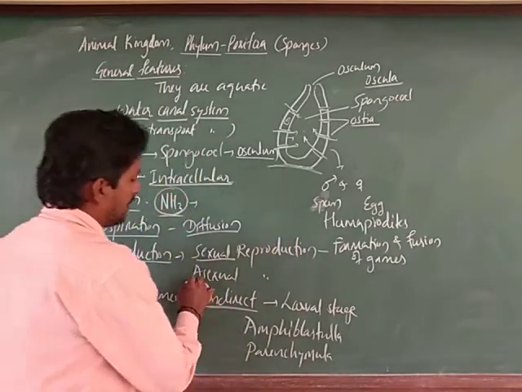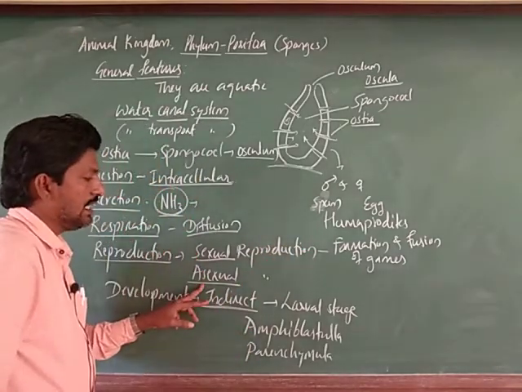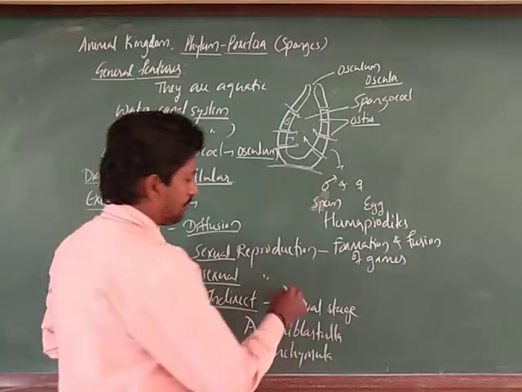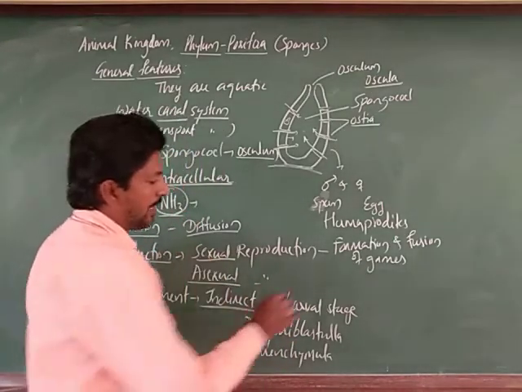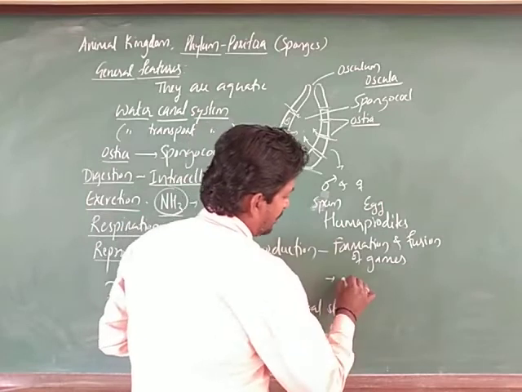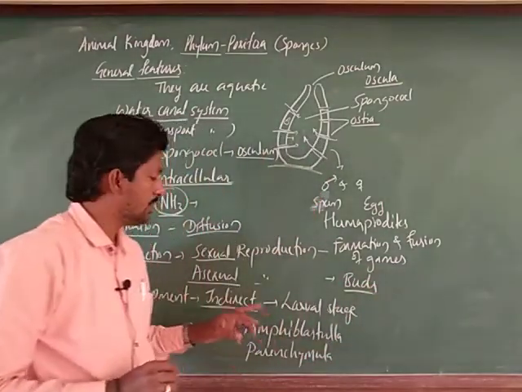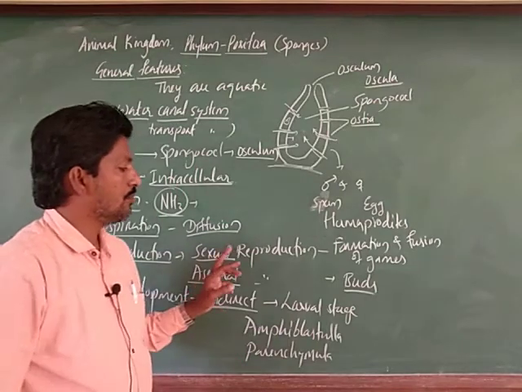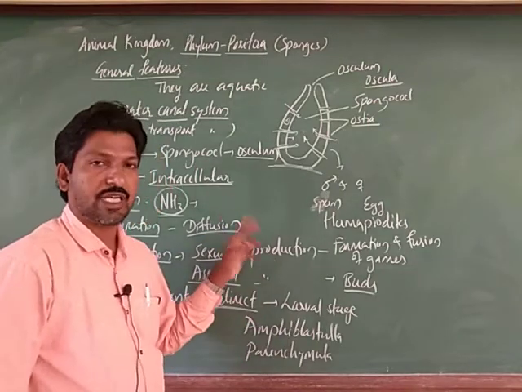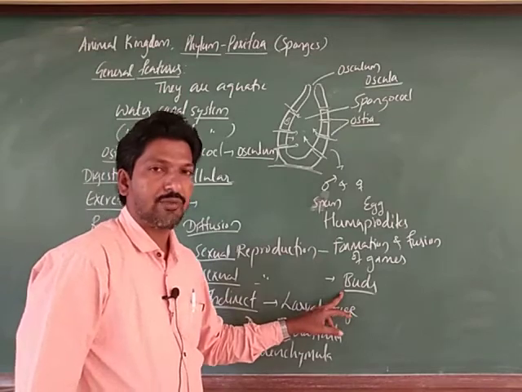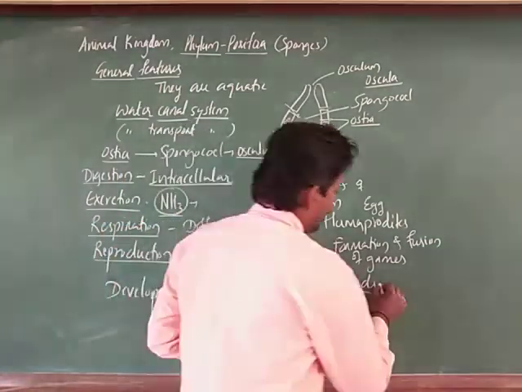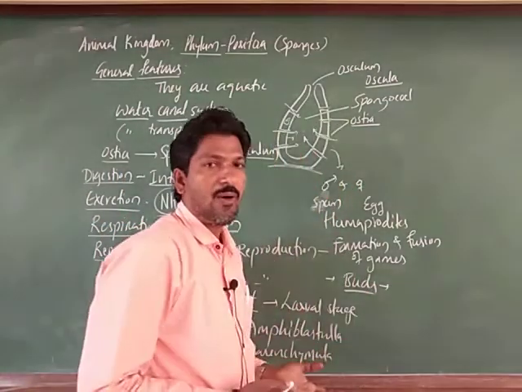Next, asexual reproduction. Asexual reproduction is conducted by two types of buds. In poriferans asexual reproduction occurs by budding. These buds are either external or internal.